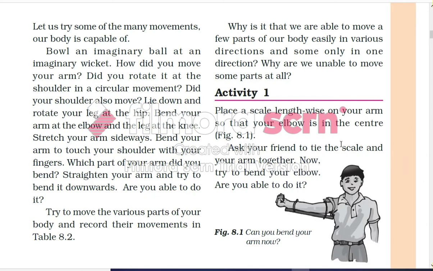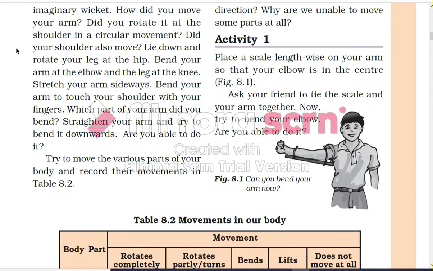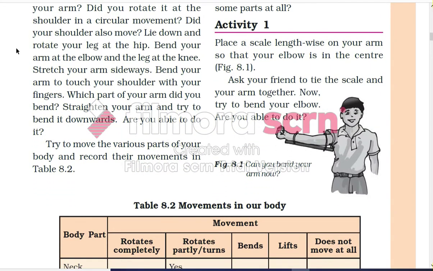Here is the example written: bowl an imaginary ball at an imaginary wicket. How did you move your arm? Did you rotate it at the shoulder in a circular movement? Did your shoulder also move? Lie down and rotate your leg at the hip. Bend your arm at the elbow and leg at the knee.